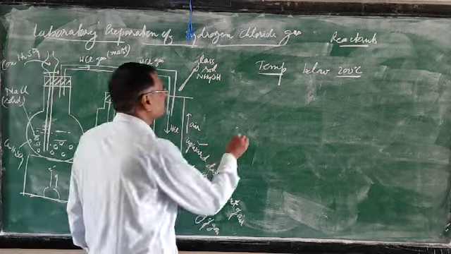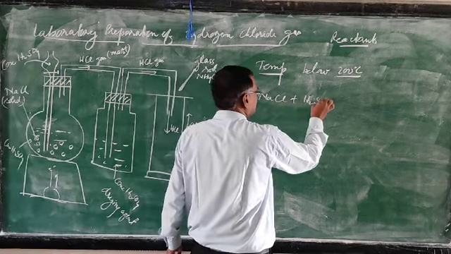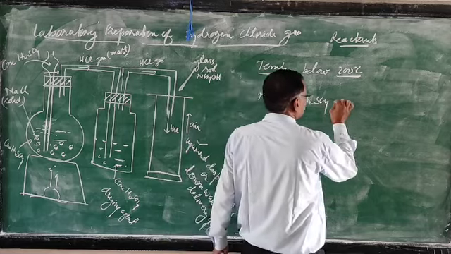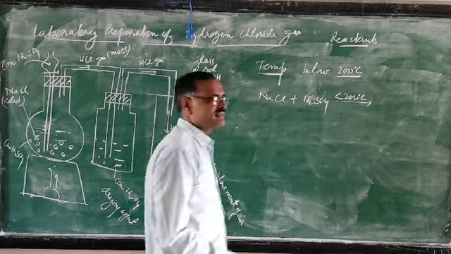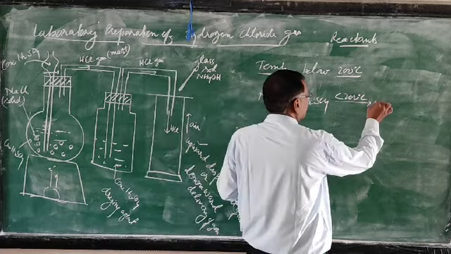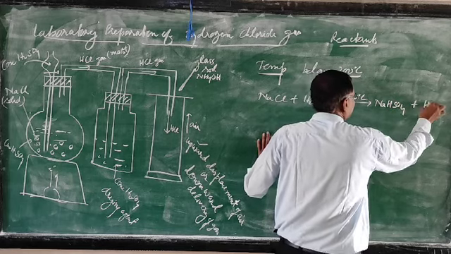So just to see the chemical equations. Sodium chloride is heated with concentrated sulfuric acid, temperature below 200 degrees Celsius. This will form NaHSO4 plus HCl gas.